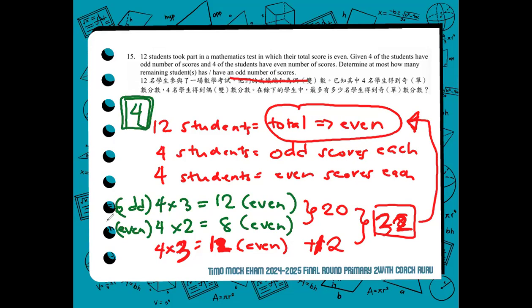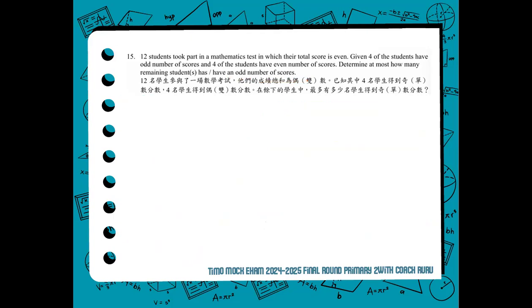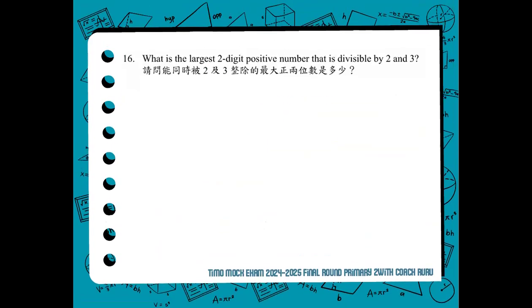All right. Now we proceed to the next item. Number 16. What is the largest two-digit positive number that is divisible by 2 and 3? In this, since 2 and 3 are very small, we use their LCM. Their least common multiple is 6. From 6, we use the largest two-digit number that exists, which is 99.